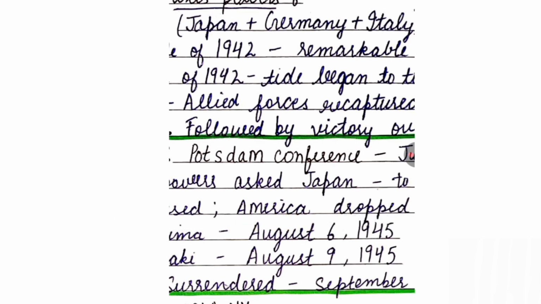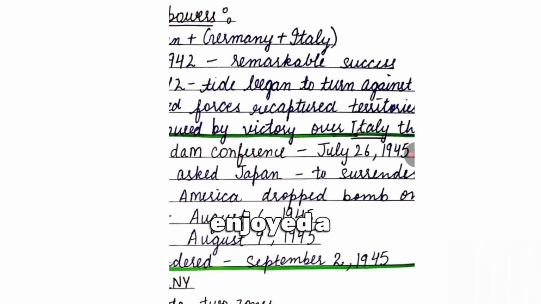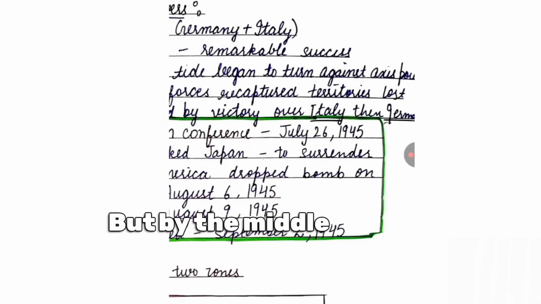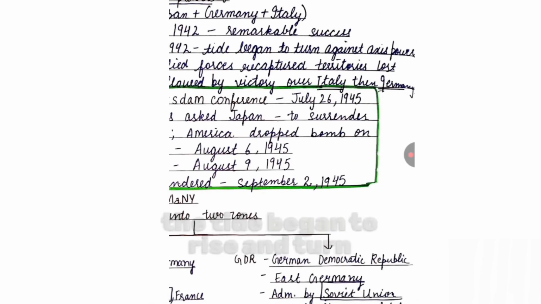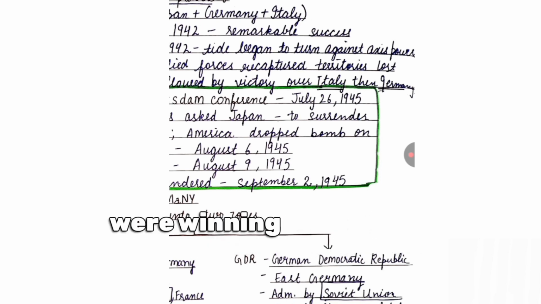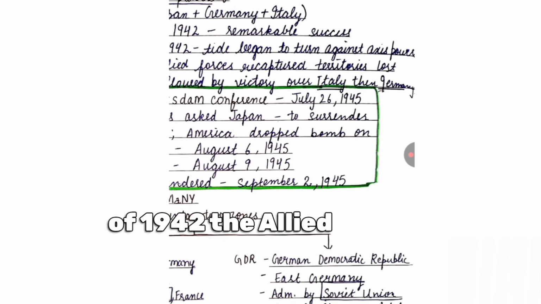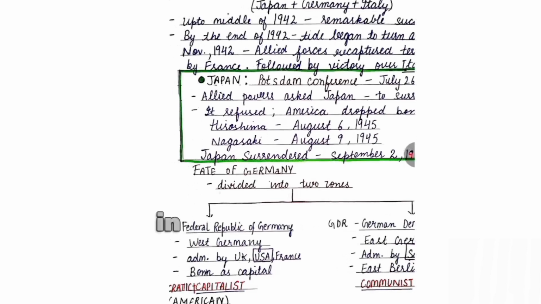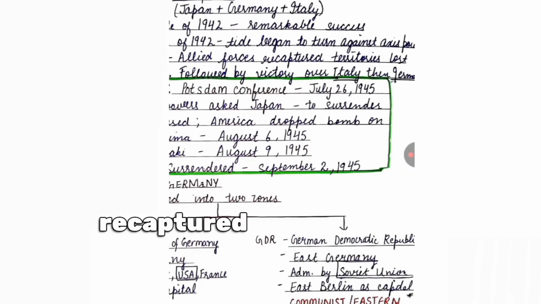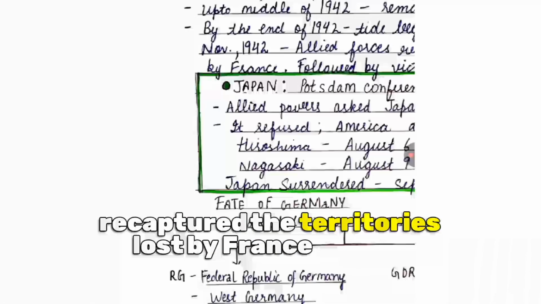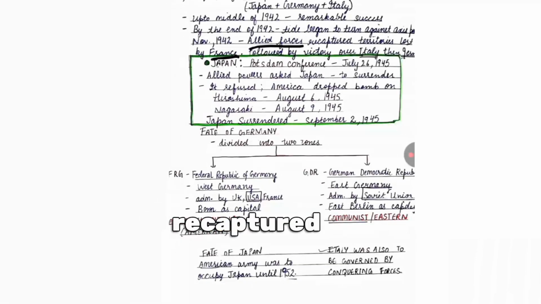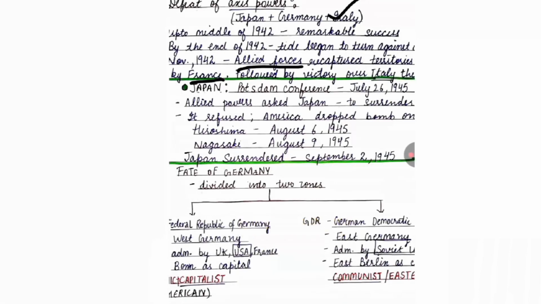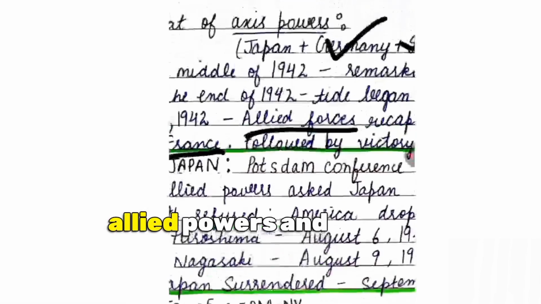Up to the middle of 1942, the Axis powers enjoyed a remarkable success. But by the middle of 1942 and the end of 1942, the tide began to turn against Axis powers, which means that Axis powers were winning in early 1942, but by the end of 1942, the Allied powers started winning. In November 1942, the Allied forces recaptured the territories lost by France. France was a part of Allied powers. So the Allied forces recaptured the territories which it lost, then followed by victory over Italy and Germany, which means Italy and Germany have been conquered by the Allied powers and Japan is left.